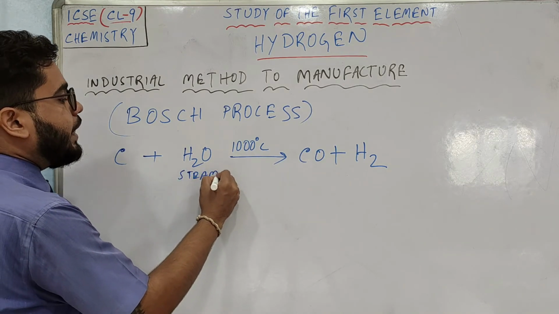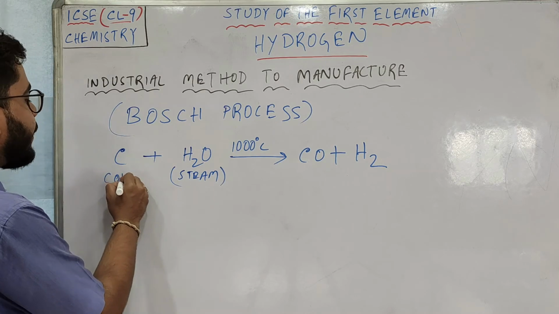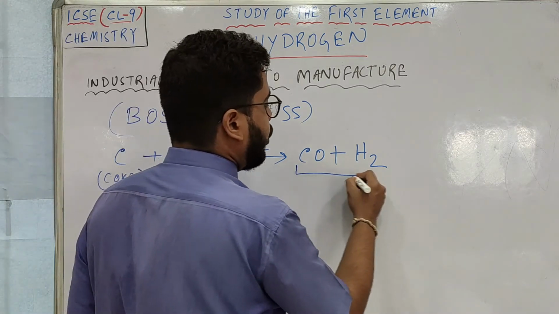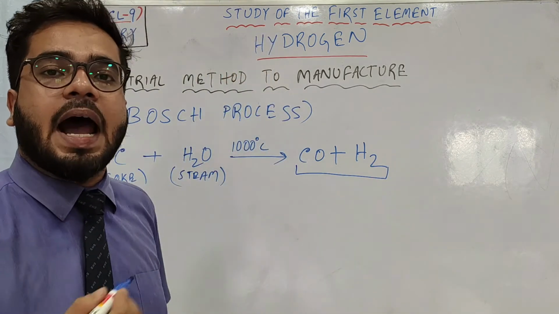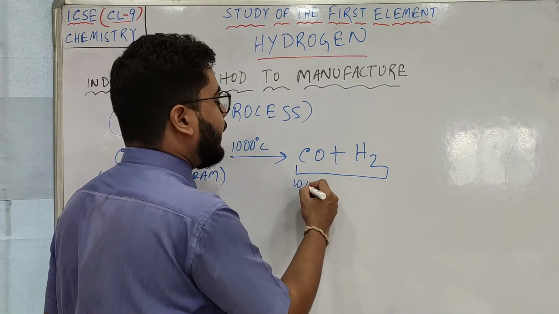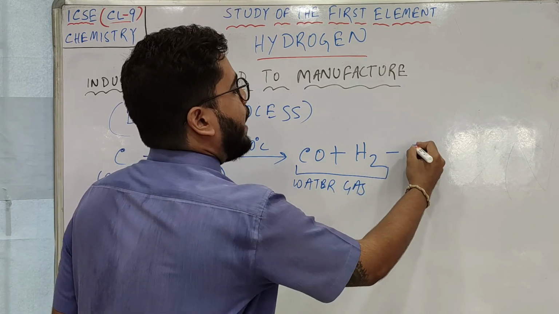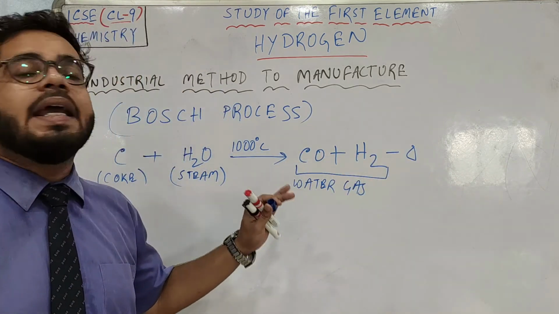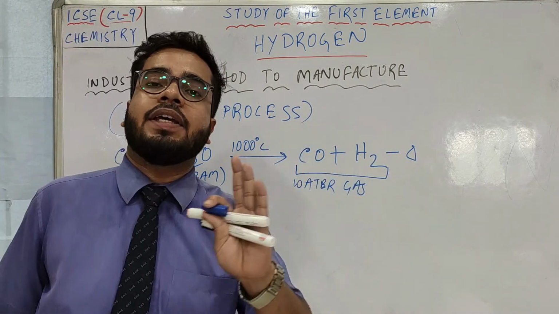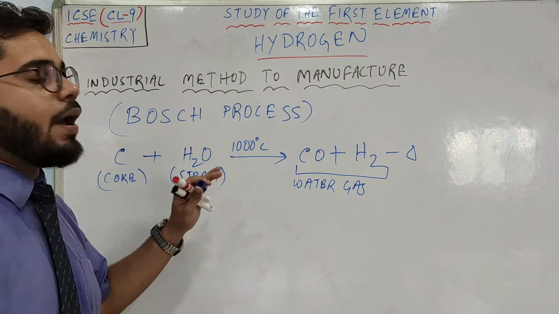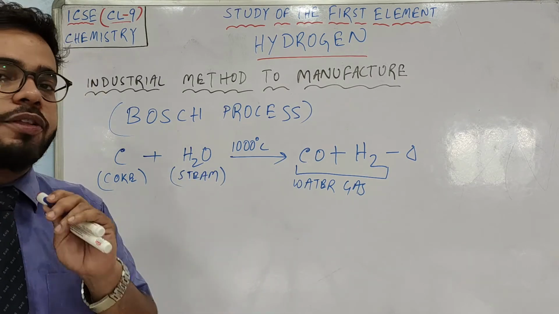So if coke reacts with steam at high temperature, then a mixture of carbon monoxide and hydrogen is produced. We name it as water gas. And as we are supplying heat, this is an endothermic reaction, so minus heat I have written. So this is the first step or first reaction you have to understand from the Bosch process.